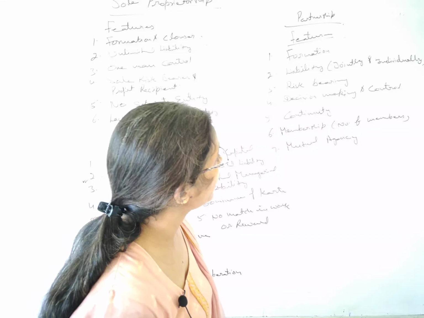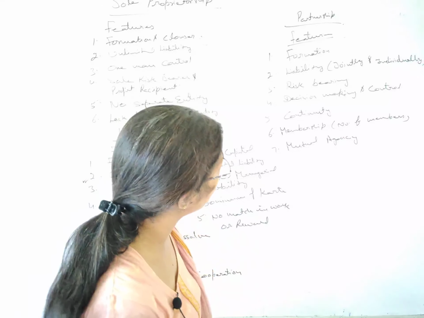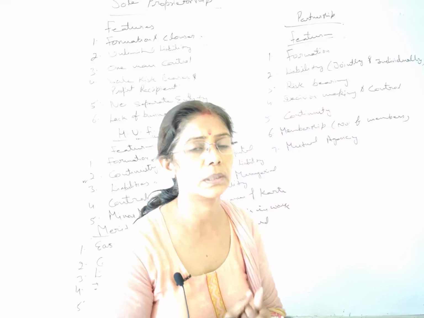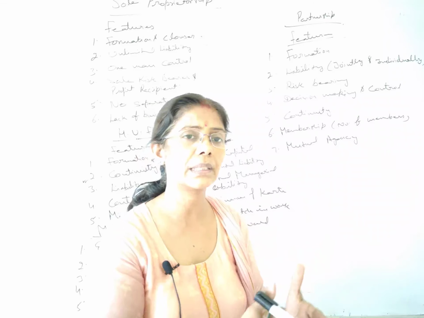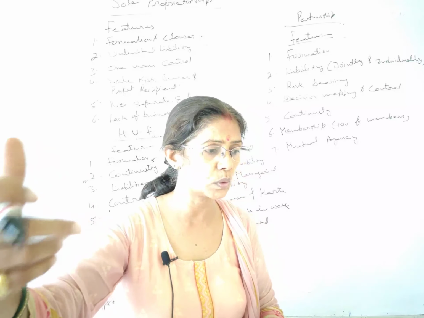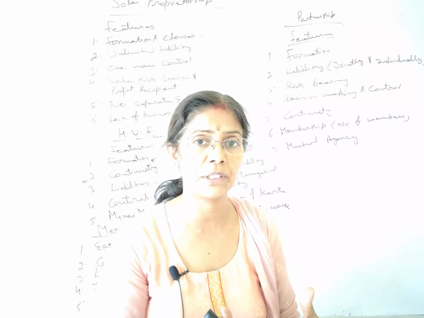All right. Next we have membership. Number of members we have already discussed, minimum 2 and maximum 50. Then mutual agency. Mutual agency means they are working for each other. See, if one is sitting on the counter, shop hai aapki, you are sitting at the counter, the rest of the partners are somewhere else in the field. One has gone to the bank, another has gone to the market, okay. So you are representing everyone, alright.